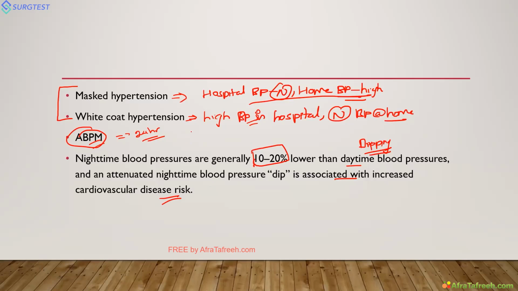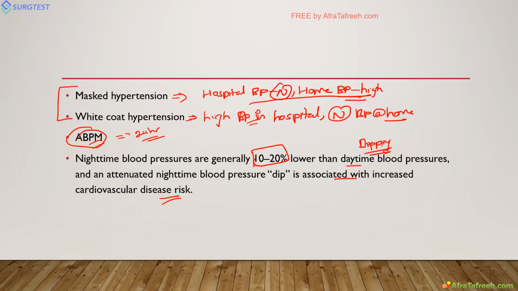And another important thing, it identifies whether the patient is not dipping. Dipping is physiological, and not associated with increased cardiovascular risk. Common: essential primary hypertension.